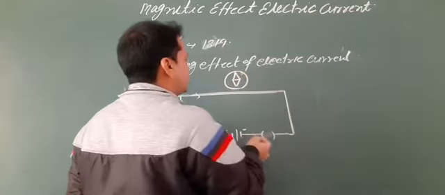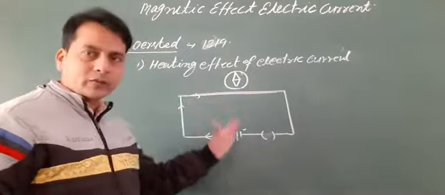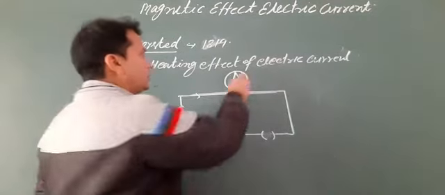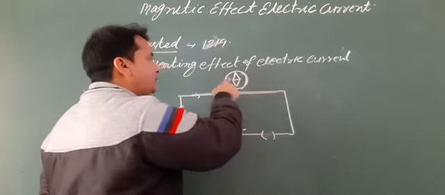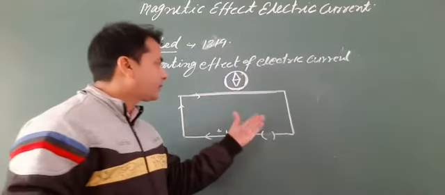So when the switch is on, the needle of the magnetic compass is deflected.